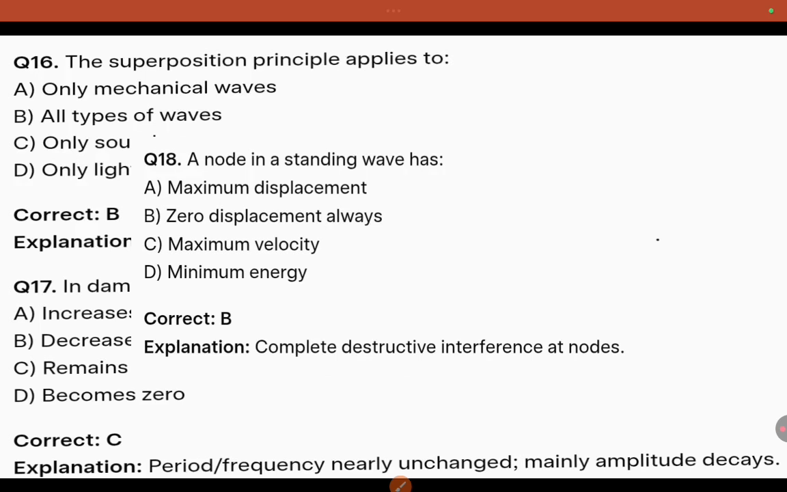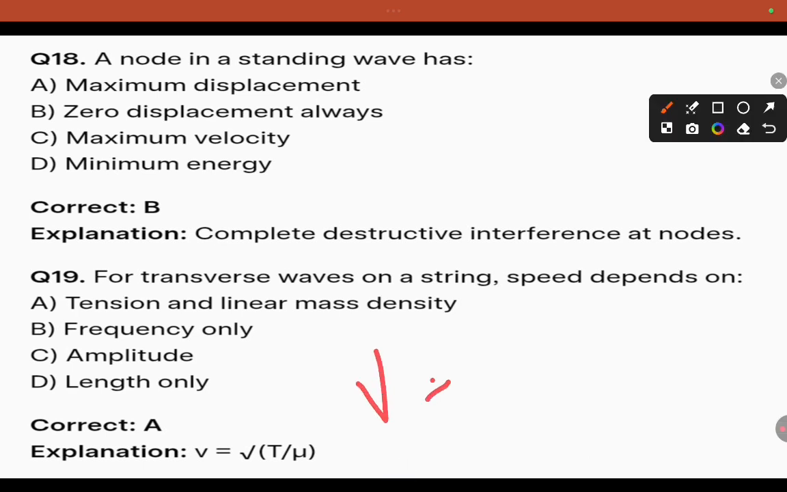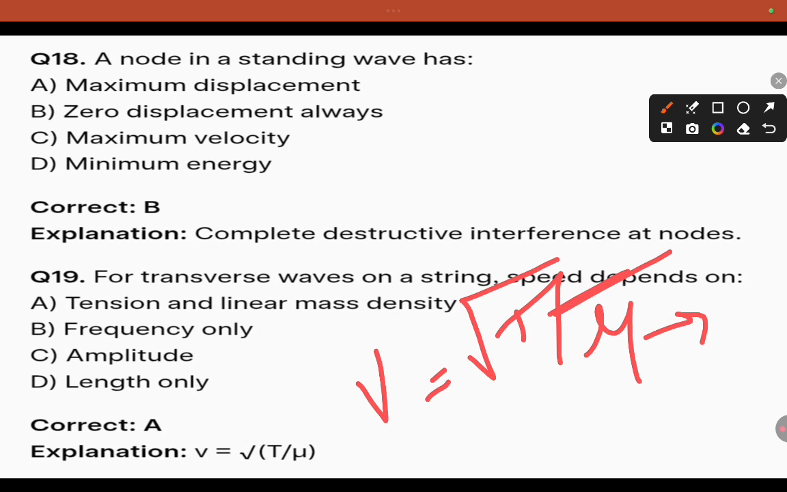Coming to 8.1, a node in a standing wave has what? Zero displacement. Coming to 9.1, for transverse waves on a string, speed depends on what? For a transverse wave, V equals root of T by mu. Mu is called linear density and T is tension. So it depends on tension and linear mass density.